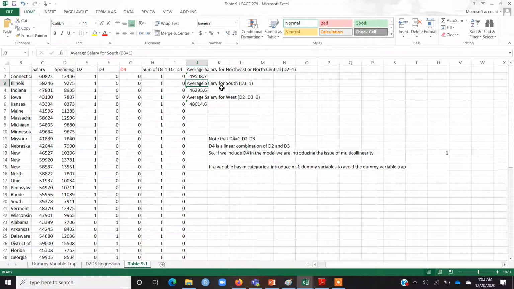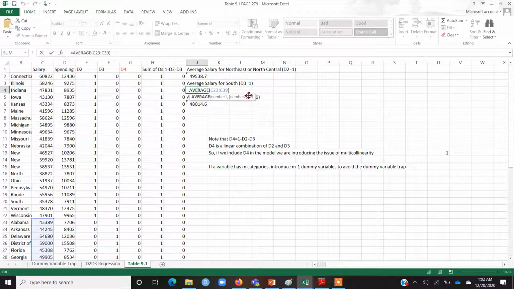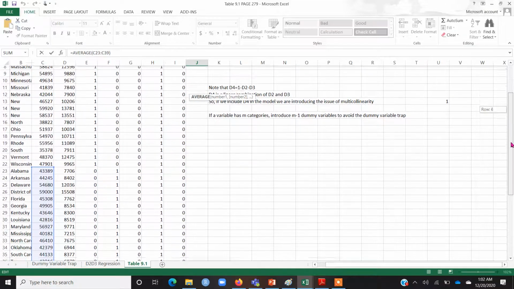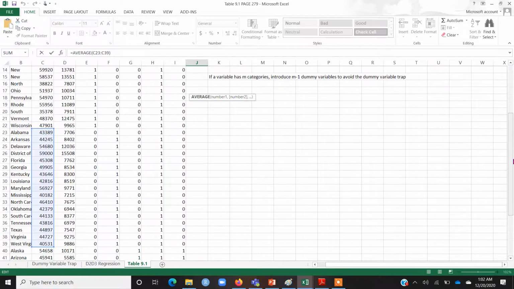Similarly, for the average salary for South, we know that South is the category for which D3 is equal to 1. Once I double click here and scroll down a bit, you can see that all the salary values are selected for which D3 is equal to 1. So this is the D3 column and it is equal to 1.